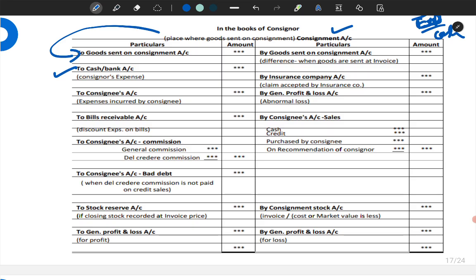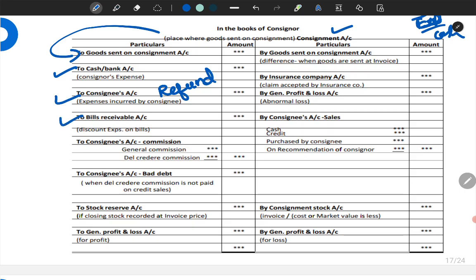Now the consignee has incurred some expenses, but we need to pay him. So he becomes a liability for us. The journal entry will be consignment account debit to consignee's account, because we need to refund him, because all the expenses incurred by the consignee are borne by the consignor.